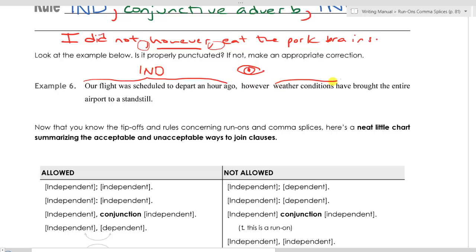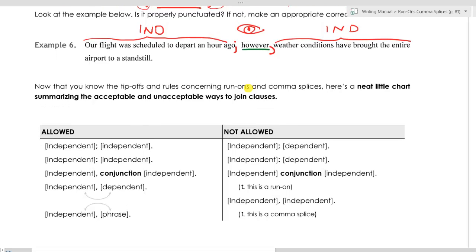We should check to see if we have an independent clause after, and indeed we do. What we need is the pattern that we just discussed. Since this "however" is our conjunctive adverb, we need the proper punctuation before, and that's a semicolon, and the proper punctuation after, and that's a comma. And now we have this sentence properly punctuated.